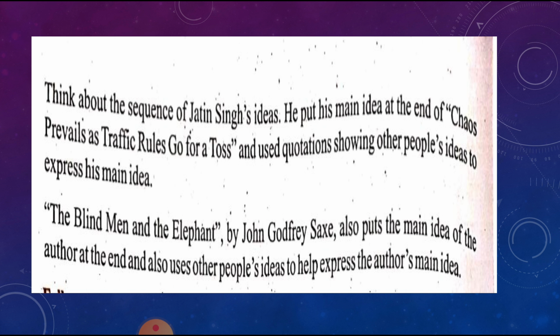And in The Blind Man and the Elephant by John Godfrey Saxe, he also put the main idea of the author at the end, and used the other people's ideas to help express what the author wanted to express, his main idea.